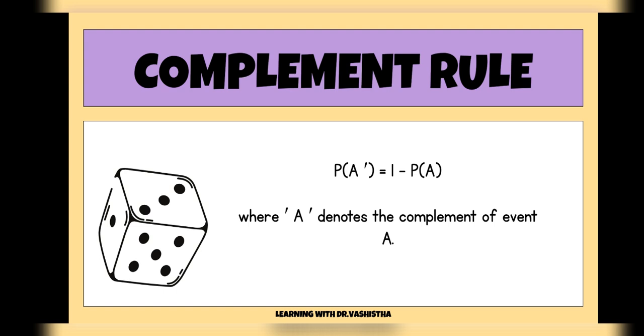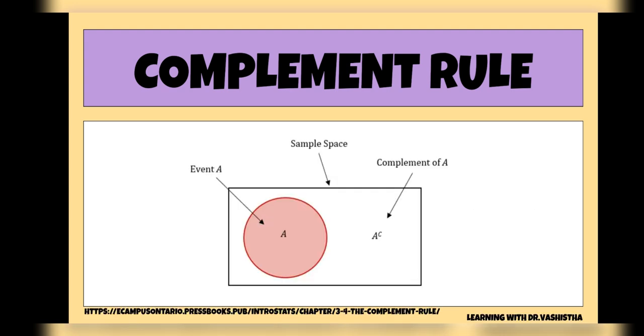And it is expressed mathematically as P(A) plus P(A') is equal to 1, or we can say probability of event A is equal to 1 minus probability of complement event A, which is P(A'), and vice versa.